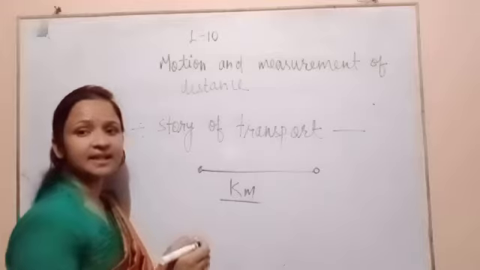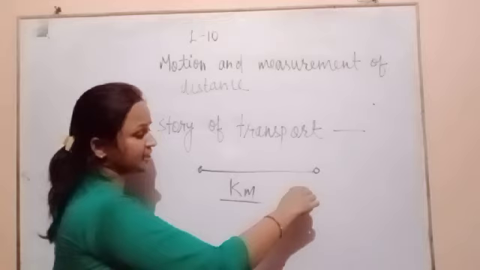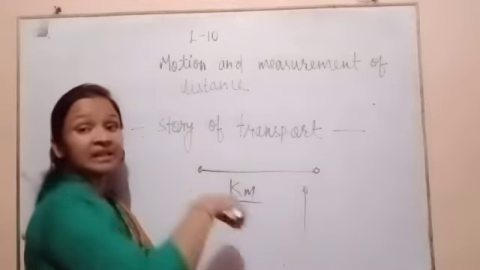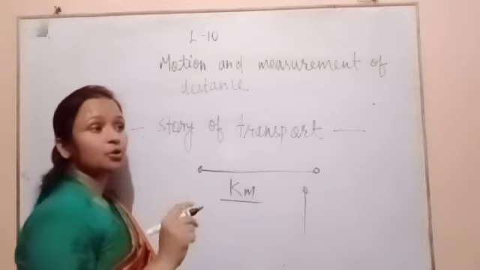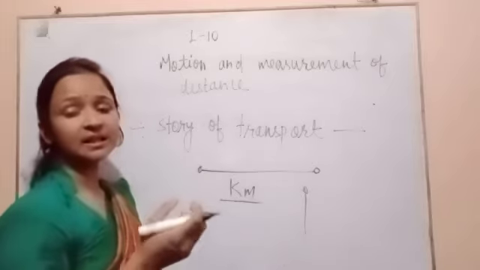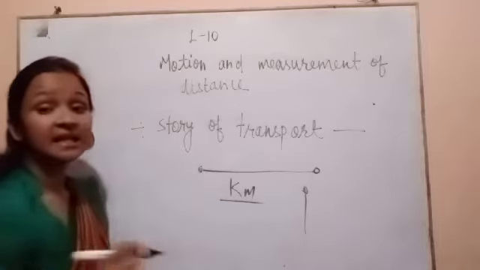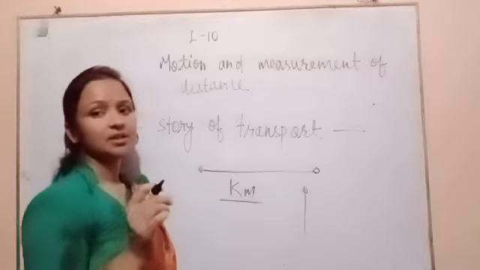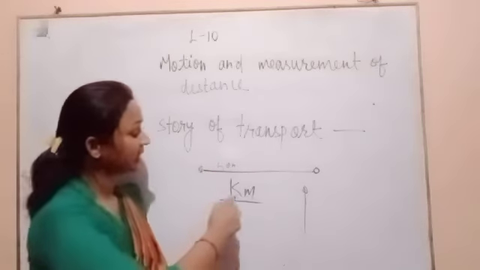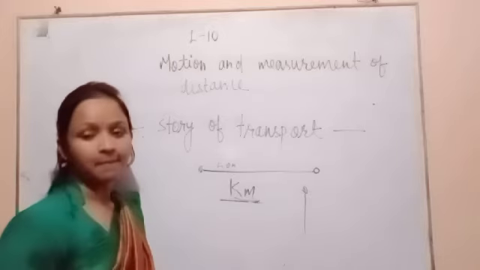If it is a short distance, for example if we want to know the length of this pencil, then we can measure in centimeters. And if we want to know how many meters of cloth there are, then we will measure in meters. So long distances we measure in kilometers, and short distances we measure in meters and centimeters.